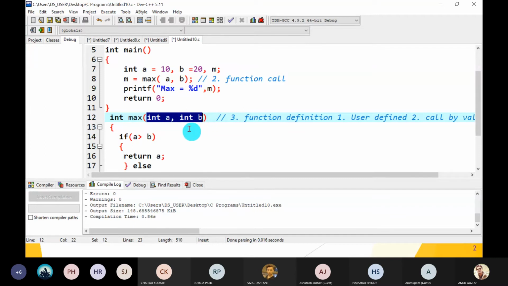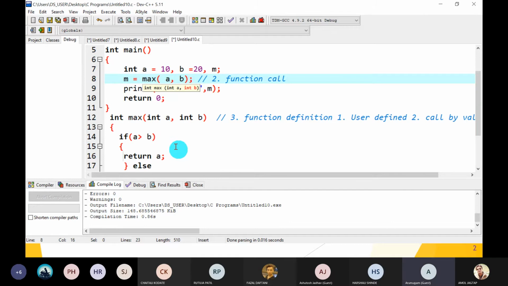Guys, understood? Why are they formal arguments, sir? Formal, because their use is only to catch the values provided by the caller. The actual values are just copied into int a and int b, purely for the purpose of catching, so they are called formal arguments. And the values provided in the call are actual, so they are called actual arguments.